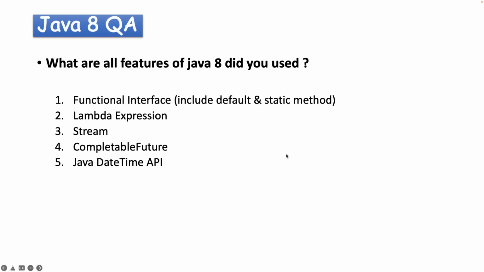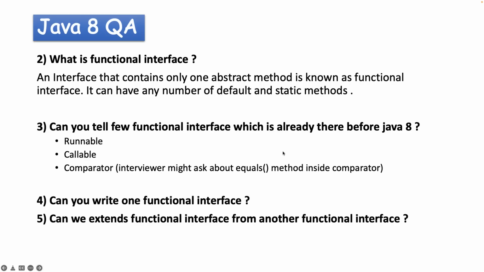Now the next question you can expect from the interviewer is what is a functional interface. You can say an interface that contains only one abstract method is known as a functional interface, but there is no restriction. You can have n number of default and static methods inside a functional interface. You can also demonstrate a few of the inbuilt interfaces given as part of the functional interfaces. Otherwise, you can write your own functional interface and tell them this is how we can write the default and static methods inside the functional interface.